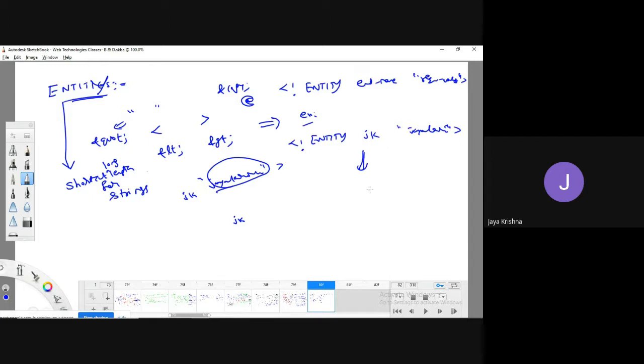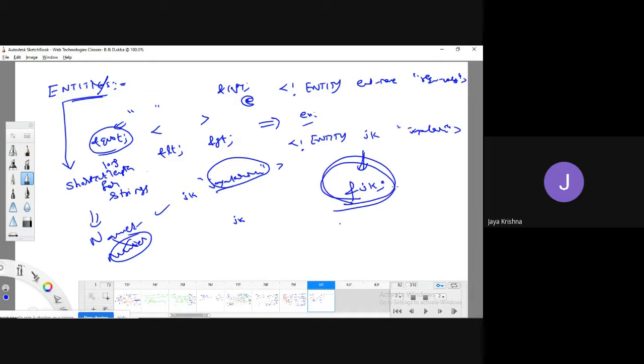So what is the structure of writing this entity? Generally, entities are named entities and number entities. But number entities are not supported in XML, only named entities. Named entities start with an ampersand, followed by the entity name, followed by a semicolon. Wherever I write ampersand JK semicolon, it is going to simply print Jay Krishna as the output. So this is all about the concept of DTD.